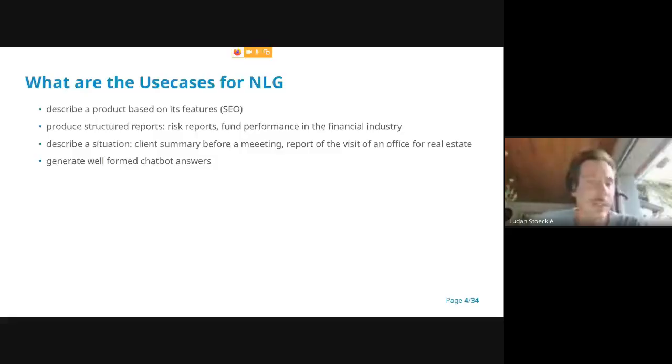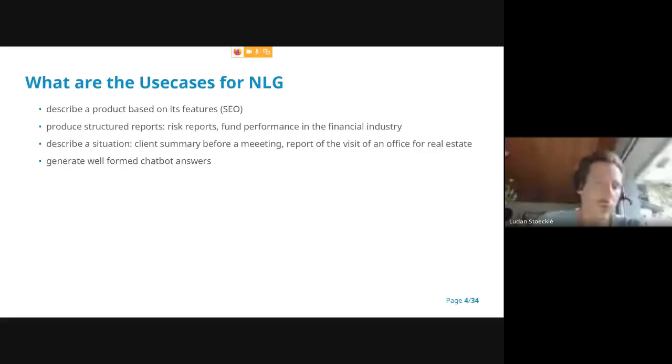So what are the use cases for NLG? What is it used for? One first big category of use cases is producing product descriptions. So you describe a product based on its features. I'll give an example later on. The main, let's say, industrial use case is to produce structured reports like risk reports or fund performance reports in the financial industry. In banks, you are quite fond of this kind of reports, and we wish to be able to automate their production instead of having someone writing them manually.